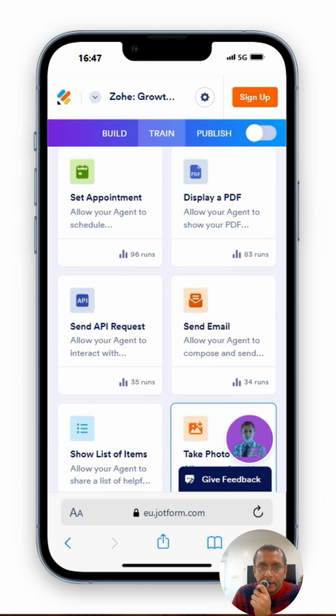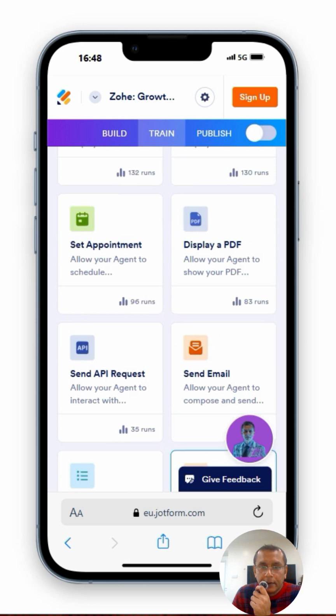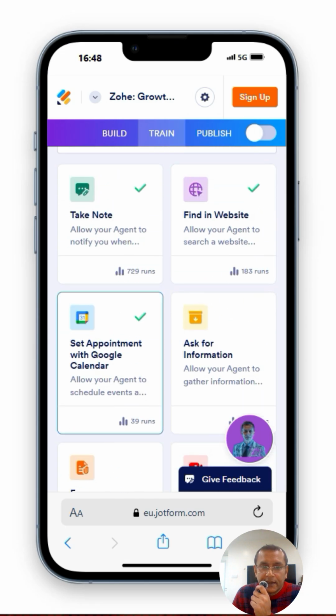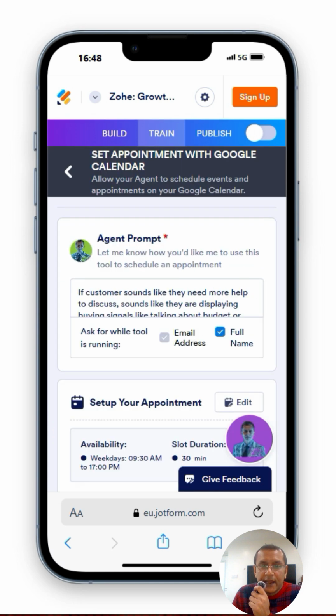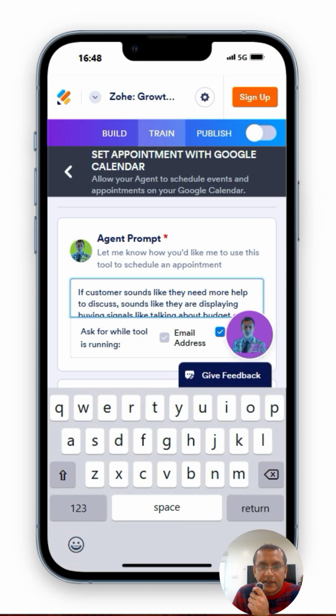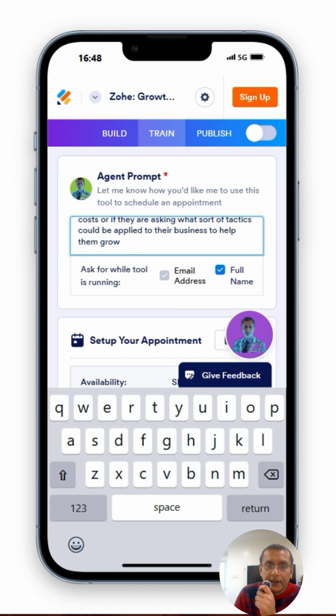So another tool that I'm going to add to my chatbot or clone is the, not send to Google Drive, where's it gone? Integrate with my Google Calendar, which is here somewhere. Yeah, set appointment with Google Calendar. So I've already set it up, kind of. Edit, giving it instructions. So if the customer sounds like they need more help to discuss, sounds like they're displaying buying signals, like talking about budget or costs, or if they're asking what sort of tactics can be applied to their business to help them grow, that's when you trigger it.